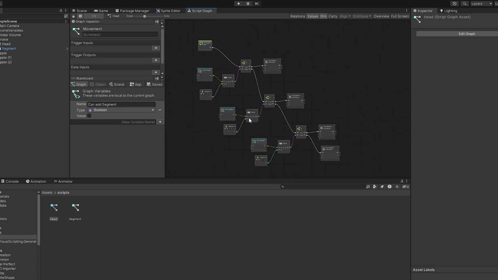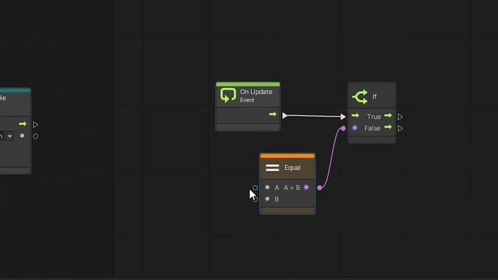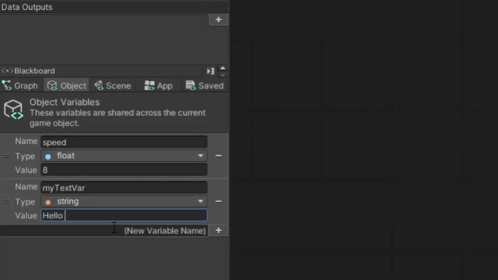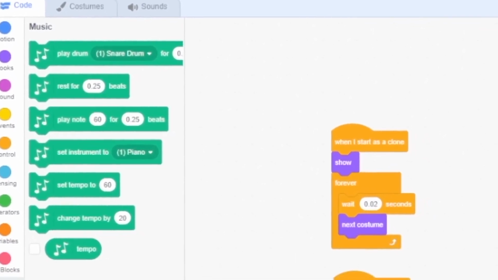Now let's talk about how we're actually going to make the game with no lines of code. Unity has something called visual scripting, which is based on connecting visual nodes together, kind of like building blocks. Instead of declaring a variable by writing code, you can just create a node that defines your variable and connect them to some other nodes. You could also call it Scratch, but a little bit fancier.